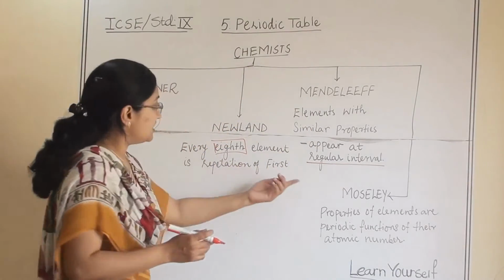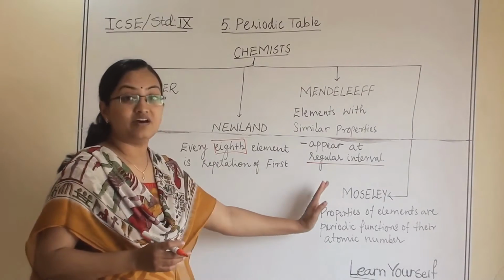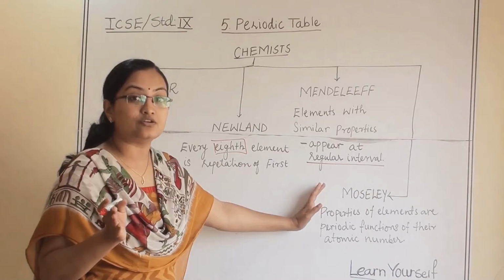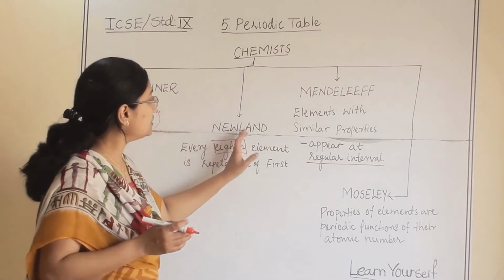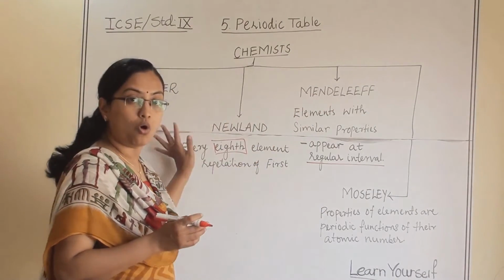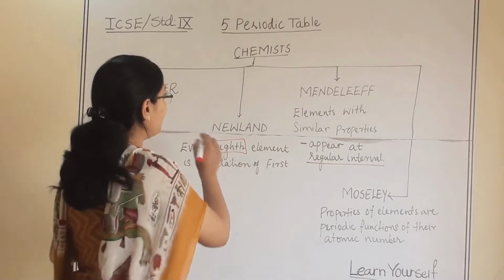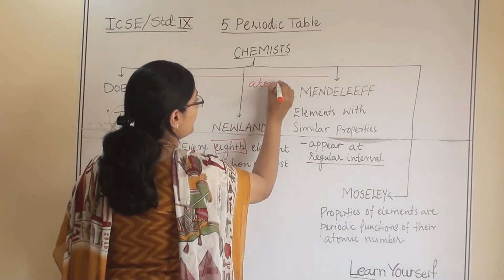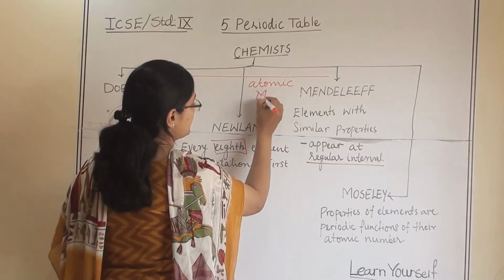Till here, all of them arranged elements according to atomic mass and not according to atomic number. Dobereiner, Newlands and Mendeleev, all these 3 chemists arranged the periodic table according to atomic mass.